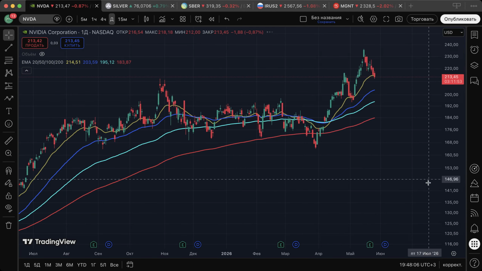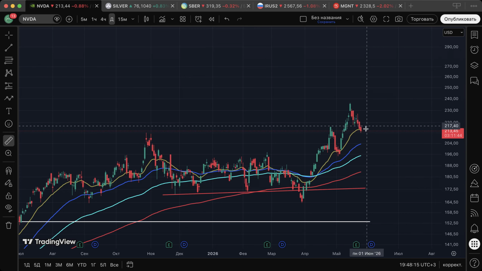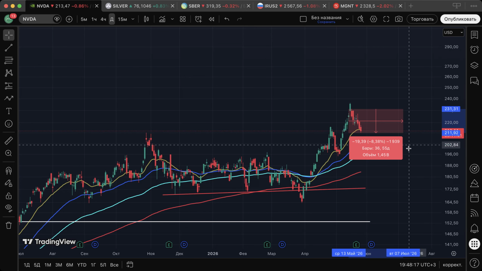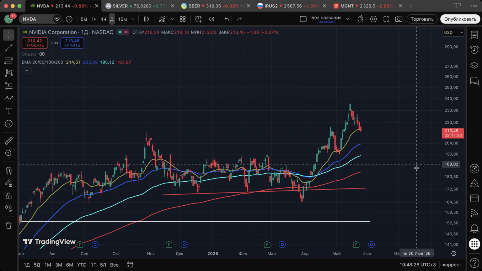We can see the Nvidia included in index Nasdaq, and for some few days we see a short trend for the Nvidia, and the Nvidia is a really weak share now, and we are pushing down the level of 20 EMA and going lower. My goal for the Nvidia is the level 200 or maybe 204, where we can go lower. And if the Nasdaq goes lower, the Nvidia will go lower faster than it is going now.